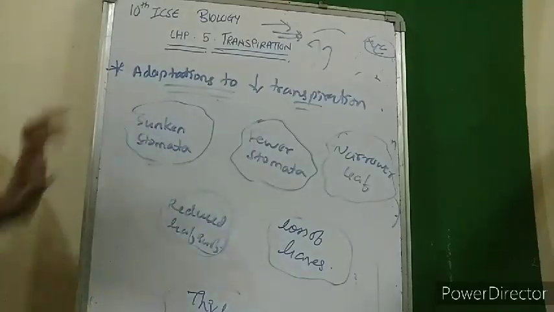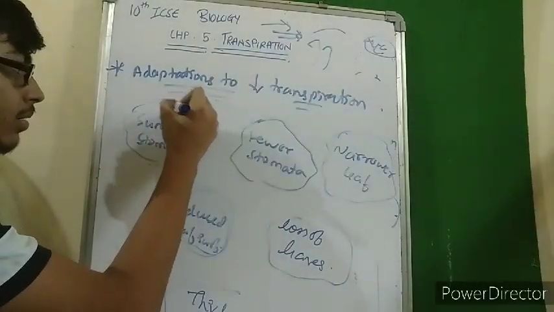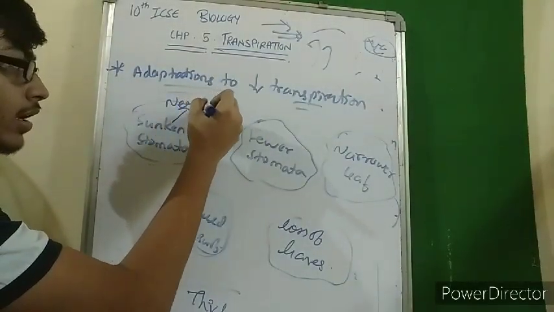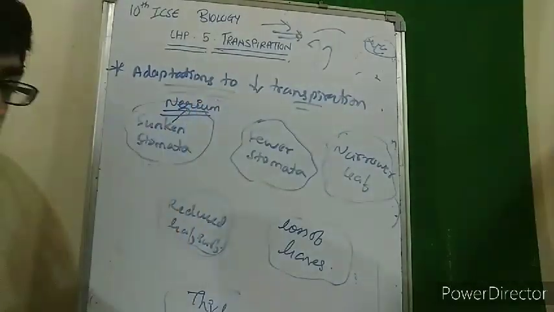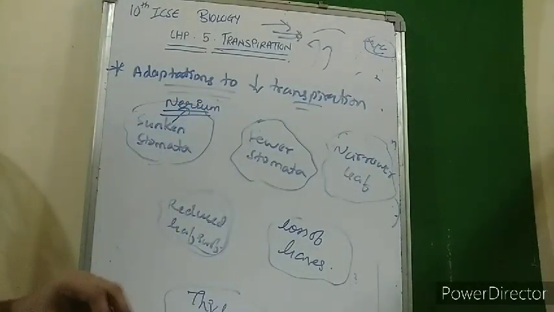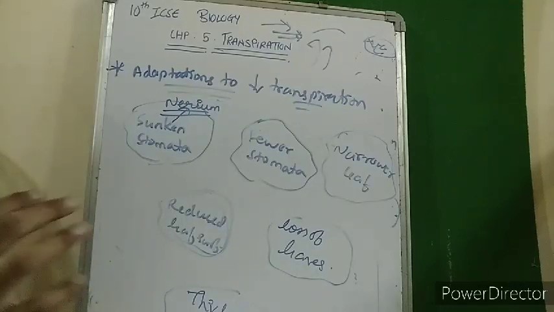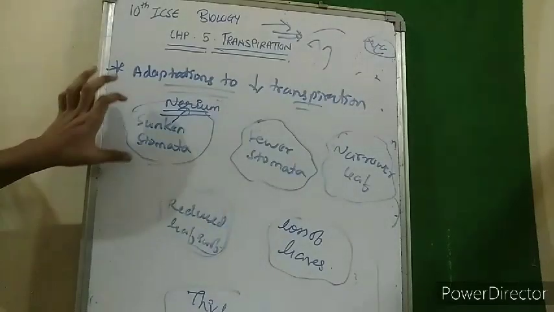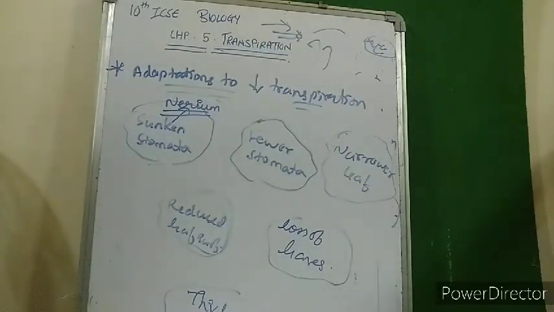So first is sunken stomata. It is seen in the plant called Nerium. Now sunken stomata is basically stomata that sometimes have hair-like structures. Now hair-like structures will act as an obstacle for water loss, so water loss can be prevented. Sunken is basically deep stomata. Stomata is not present on the exact epidermis, it is present a little sunken, that is, a little deep, so that loss of the intensity of the heat would be reduced